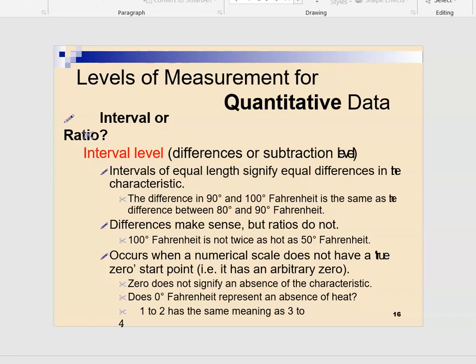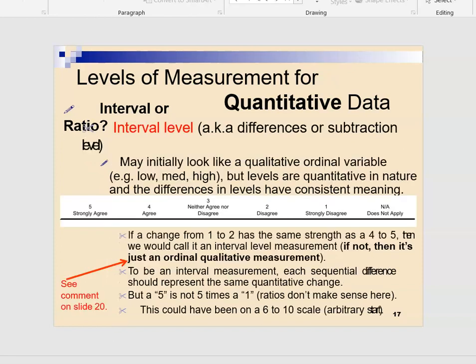Like when we say that temperature is 0 degree centigrade, it actually doesn't mean 0 degree, it means it is freezing cold. So interval scale does not have an absolute zero. Zero does not signify the absence of the characteristic. 0 degree Fahrenheit does not represent absence of heat. So this is a unique characteristic of interval data. Moving on further. There is another example given here, you can have a look at it at a later time.